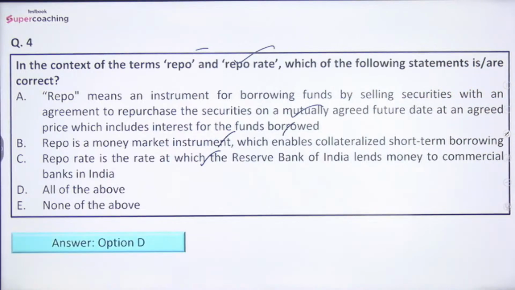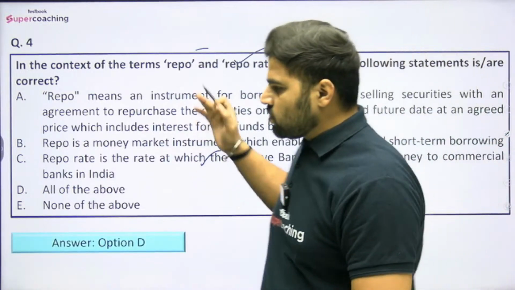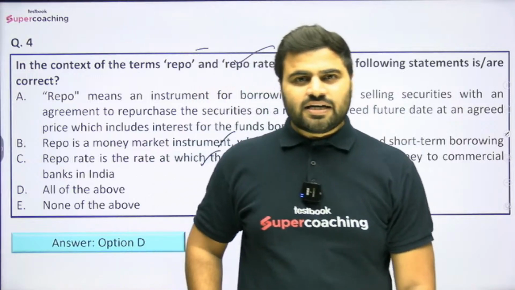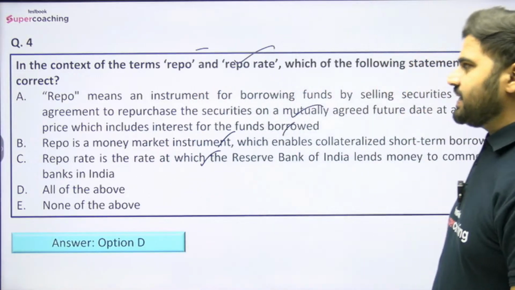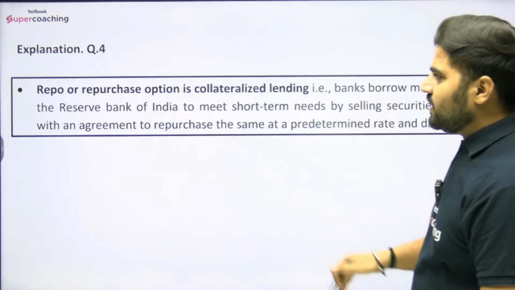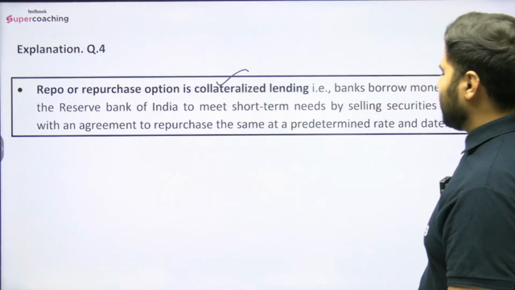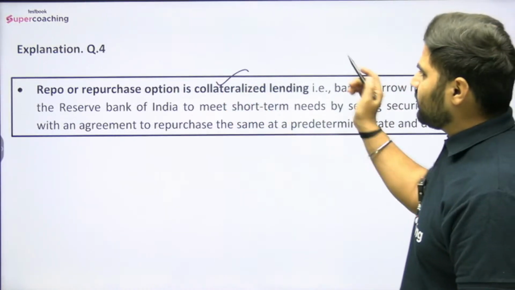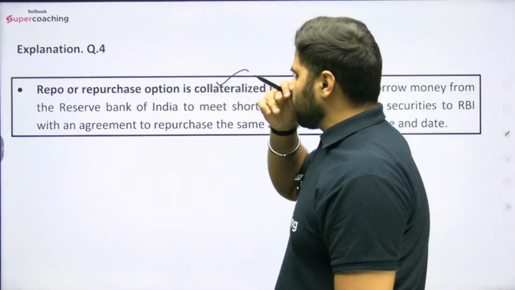So option number D would be the right answer. That is all of the above. So all these statements are correct, and that is why option number D would be the right answer here, right? So you can read here, रेपो और रीपर्चेज ऑप्शन इज अ कोलेटरलाइज्ड लेंडिंग. कोलेटरलाइज्ड लेंडिंग का मतलब क्या होता है? बेसिकली यहाँ पर होता क्या है, how this operation is conducted basically.